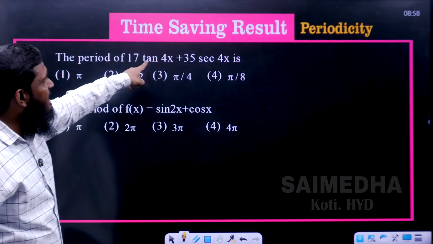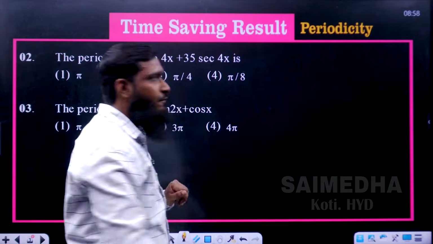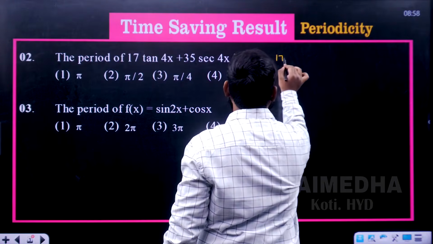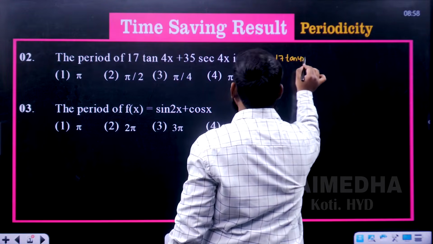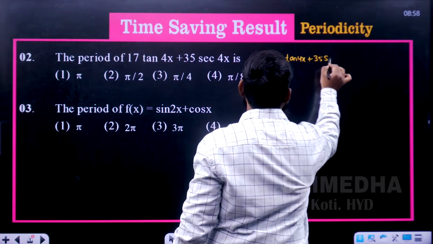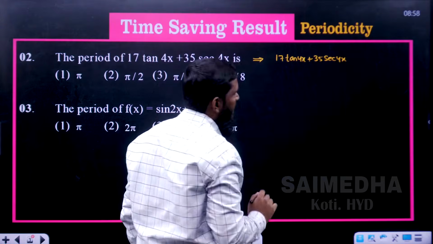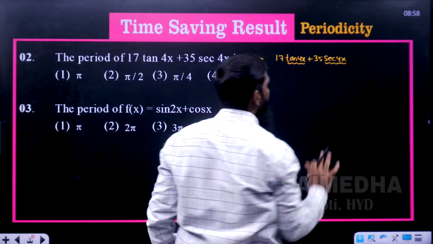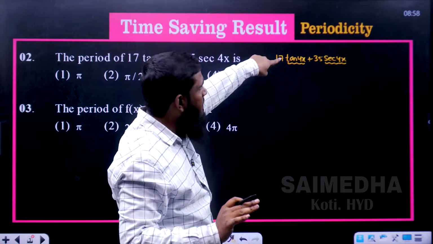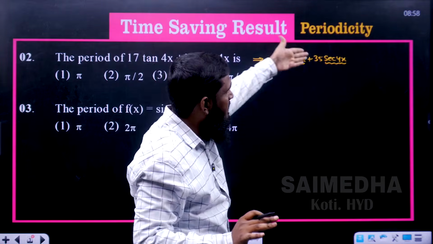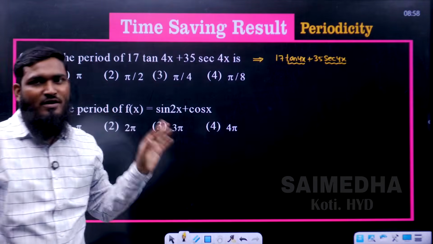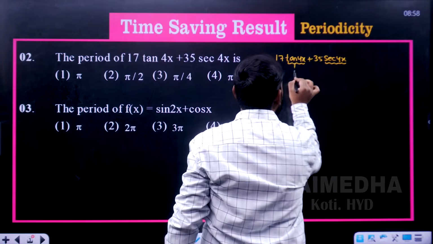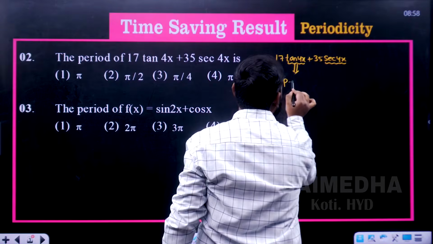The period of 17 tan 4x plus 35 secant 4x. See this part. So we have the question as 17 tan 4x plus 35 secant 4x. Now what is the function we are having? Tan 4x. And the other function? Secant 4x. No need to concentrate on the coefficients 17 and 35, leave that part. We only have to concentrate on the functions. So for this, the period is equal to...